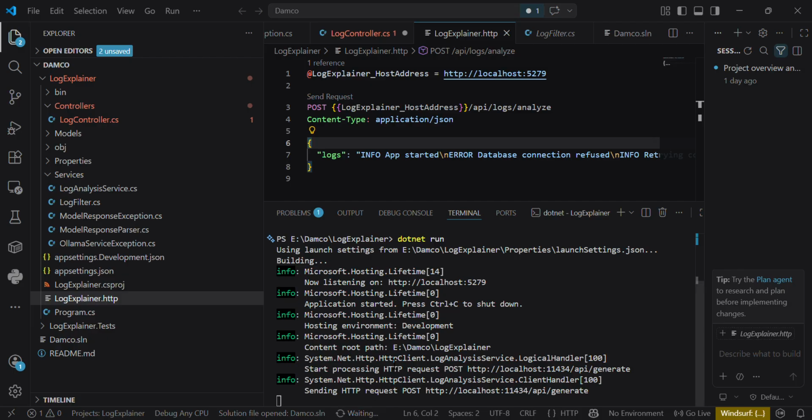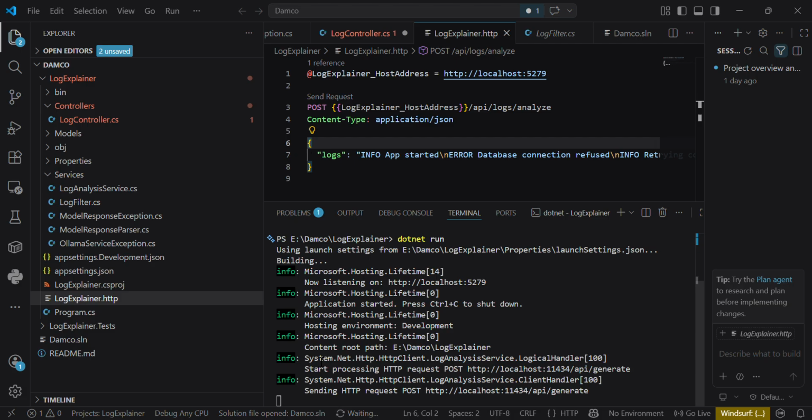Meanwhile, let me explain the architecture and show the edge cases and other things of this project. First, as I explained, I have a Llama model running, and my ASP.NET Core Web API is running on localhost 5279.